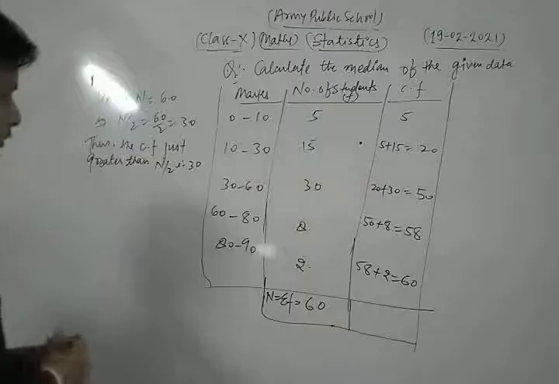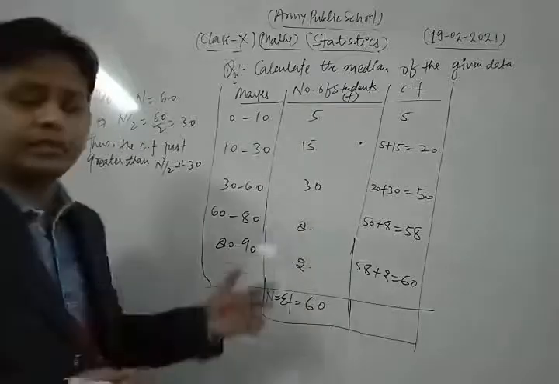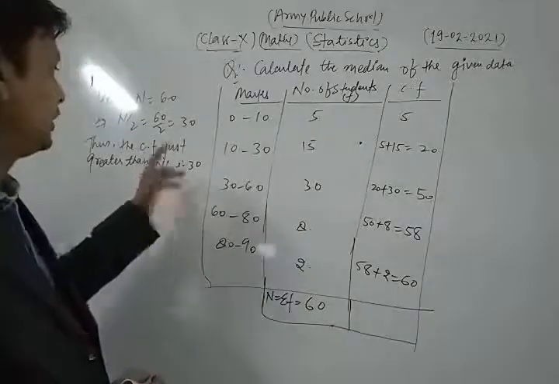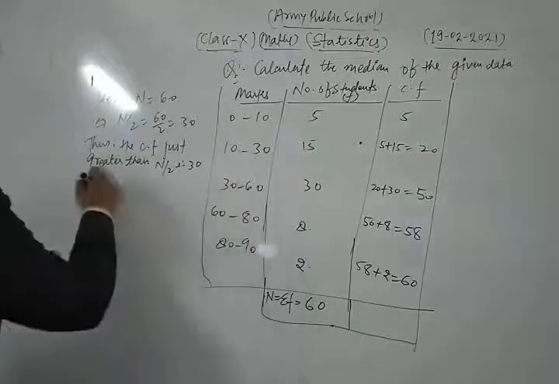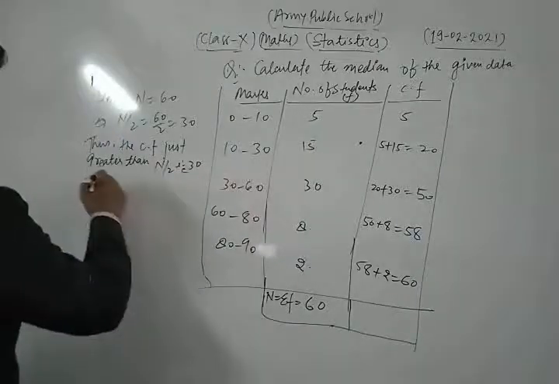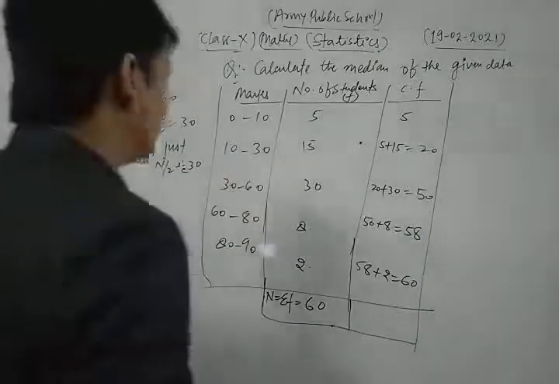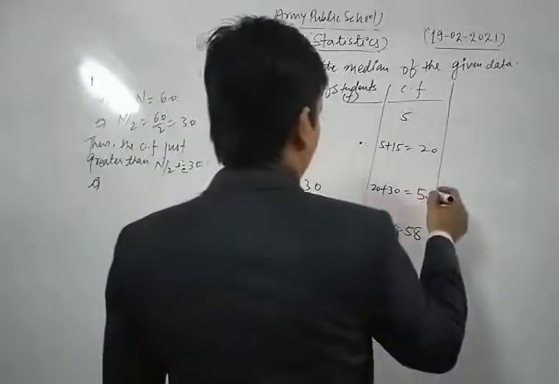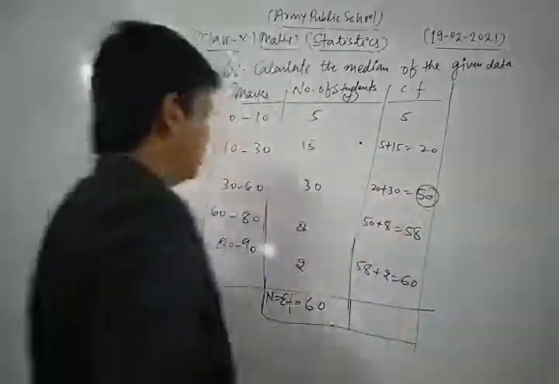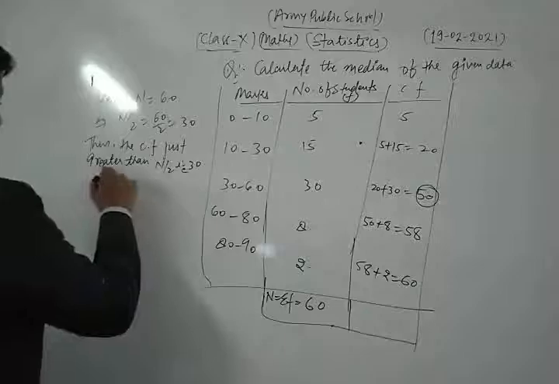We find that the cumulative frequency just greater than 30 is 50.